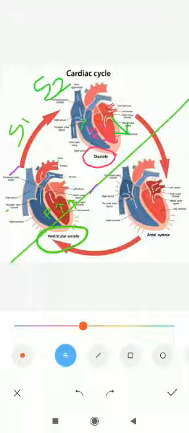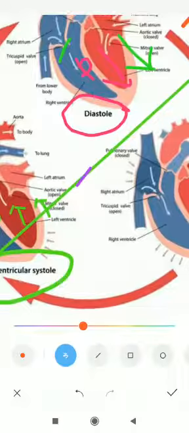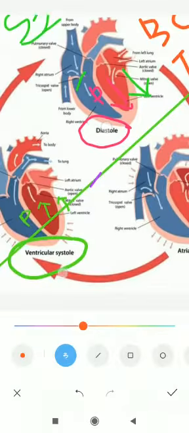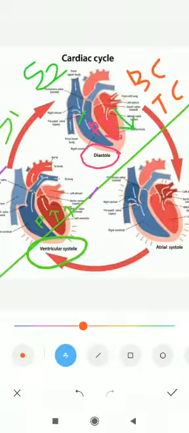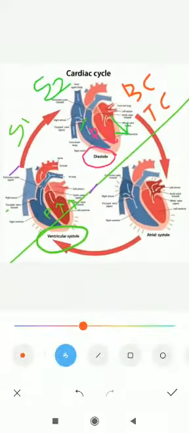Bicuspid and tricuspid valves were closed. So when they were closed, at that time they were working like a tank.